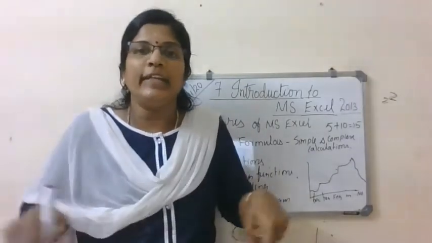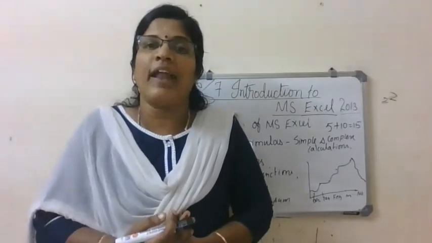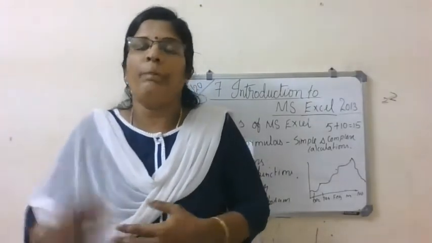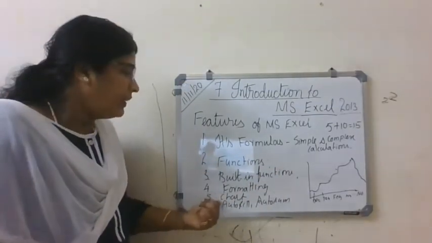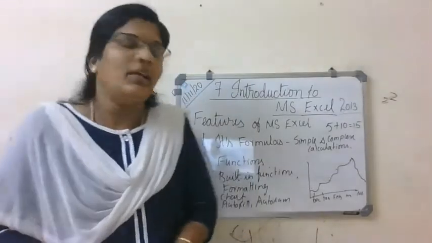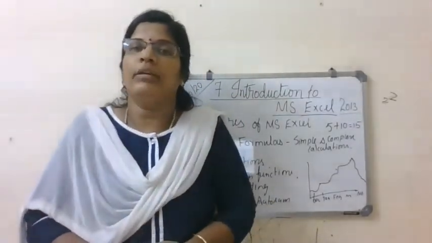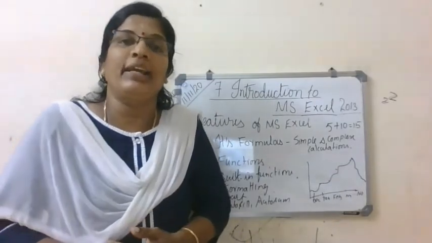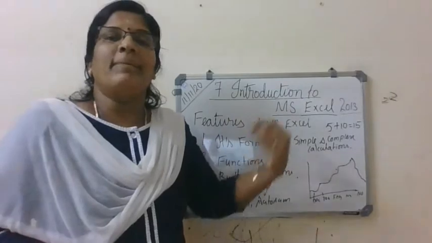You can create a data table and make it very attractive by giving colors, pictures and everything. That is called formatting. Then chart. We can prepare a chart for the data we enter. Then automatic filling, auto fill and auto sum, calculating the total automatically, are among the features of MS Excel.